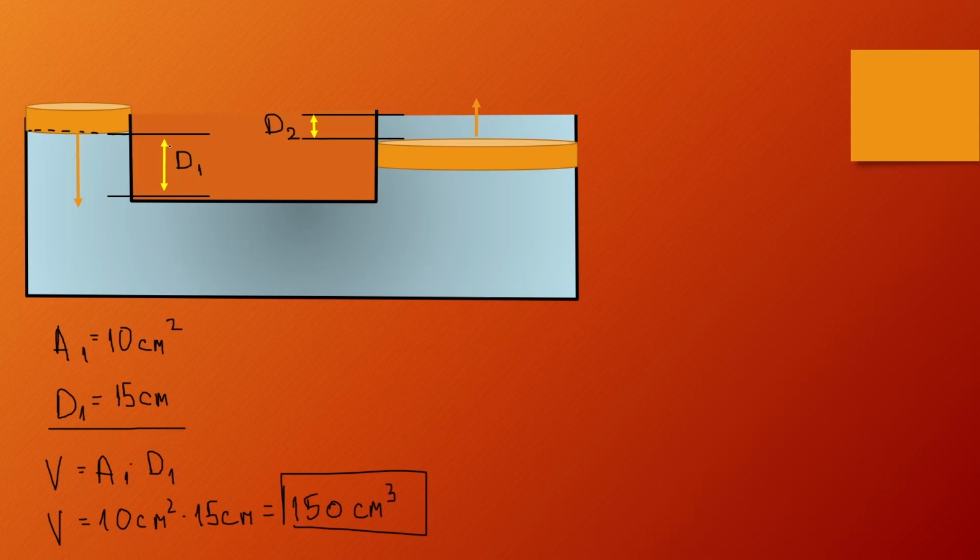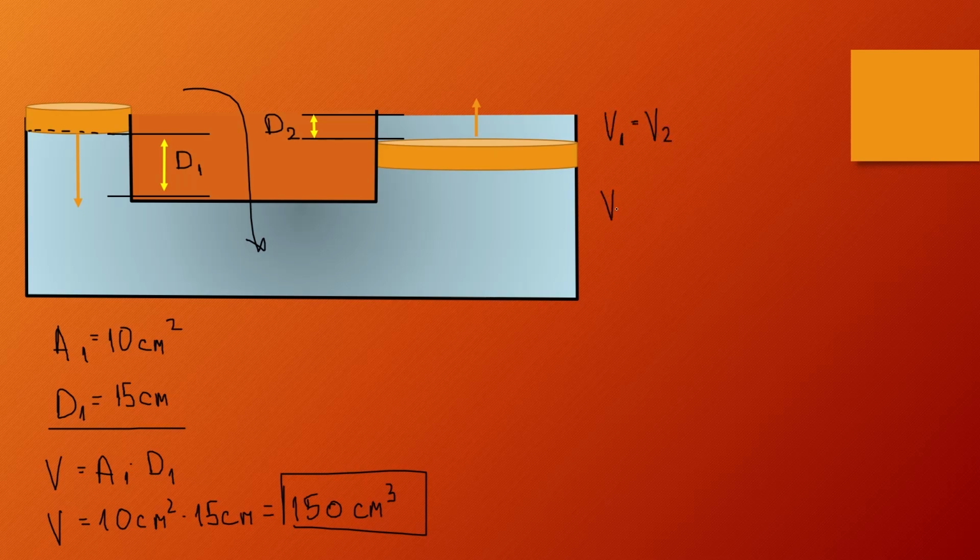Now, because the volume stays constant, we didn't add any fluid to this big reservoir, the volume that we moved here had to be the same as the volume that was moved here. So volume 1 has to be the same as volume 2.